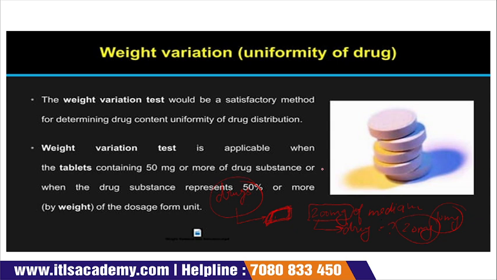The weight variation test is applicable when the tablet contains 50 mg or more of drug substance. Okay, it is clearly mentioned that we can perform this test only if the medicine has 50 mg of drug content. Below this we are not going to perform this test. Or when the drug substance represents 50% or more of the dosage form unit. Again, I'm saying 20 mg or 10 mg, they clearly mention the drug limit should be 50 mg or more than 50 mg. Then only we can perform this weight variation test.